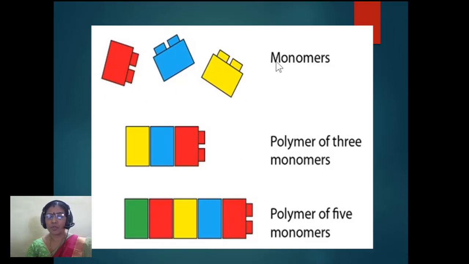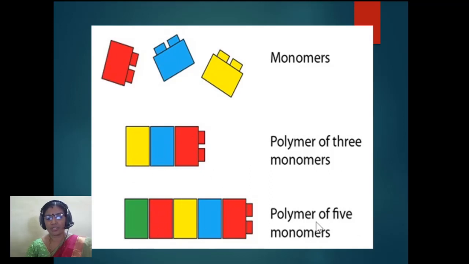Mono means single, mers means units. So monomers are single units. Poly means many, mers means units. So polymer means many units. All single units combine to give you polymers.